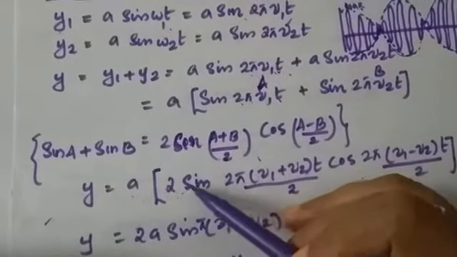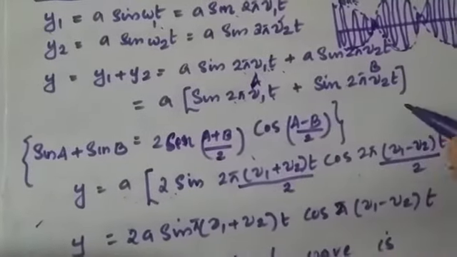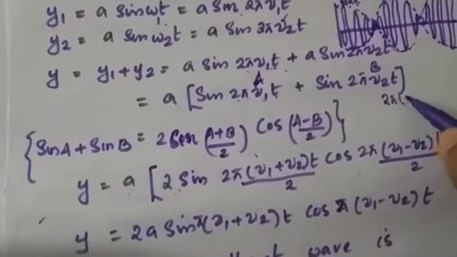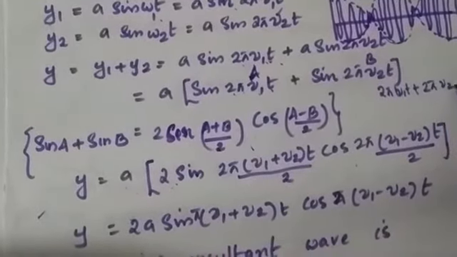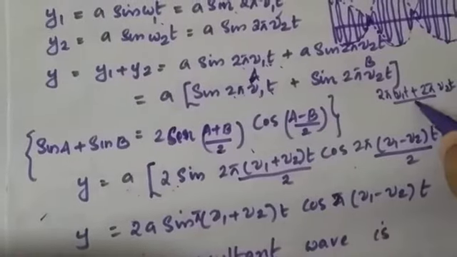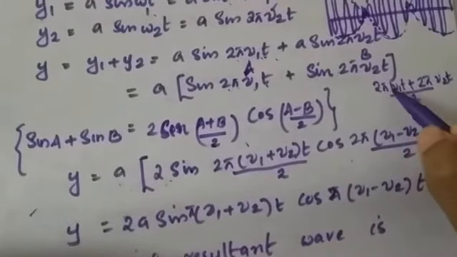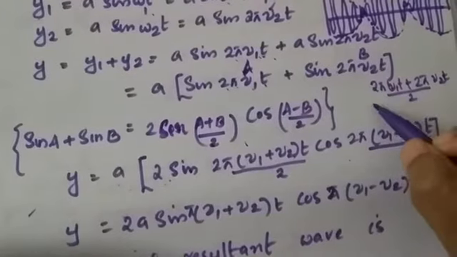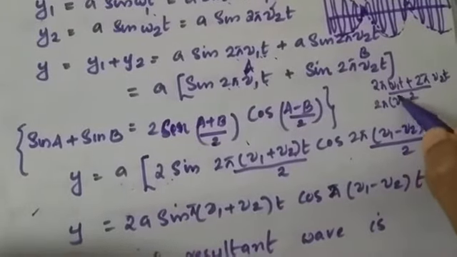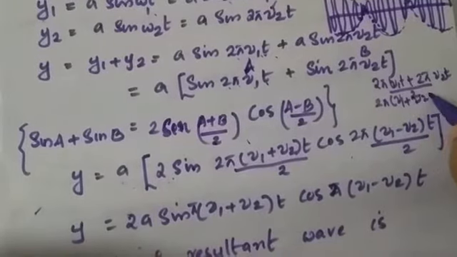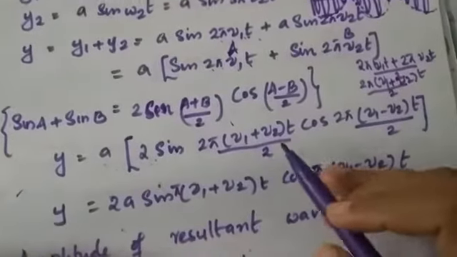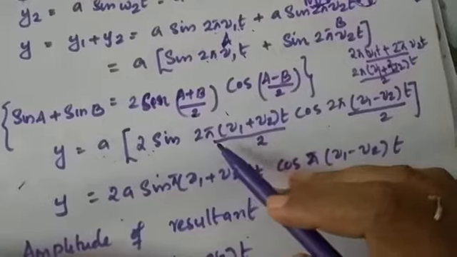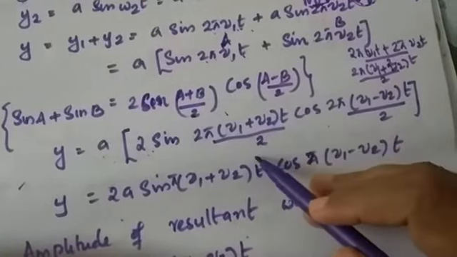So the first term will be 2 sin. What is A plus B? A plus B is 2 pi nu 1 t plus 2 pi nu 2 t, divided by 2. And here 2 pi t are the common factors, so we will get 2 pi into (nu 1 plus nu 2) into t by 2. So that is written here as a sin 2 pi (nu 1 plus nu 2) t by 2.